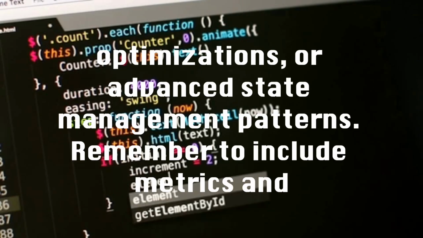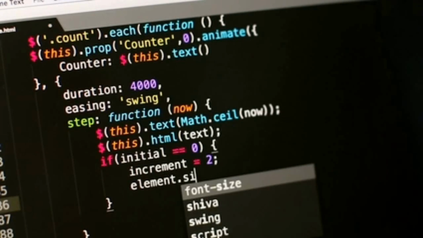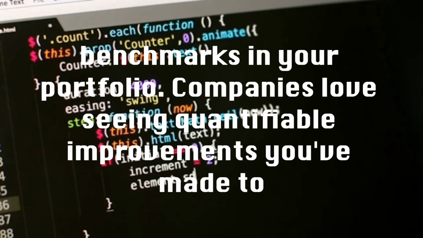Remember to include metrics and benchmarks in your portfolio. Companies love seeing quantifiable improvements you've made to previous projects.